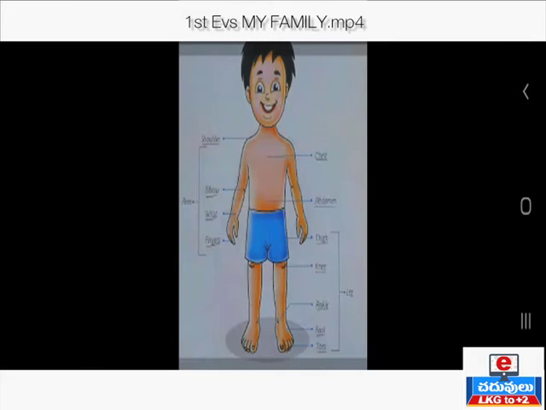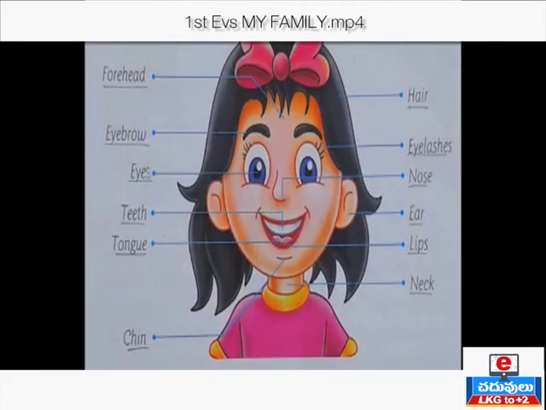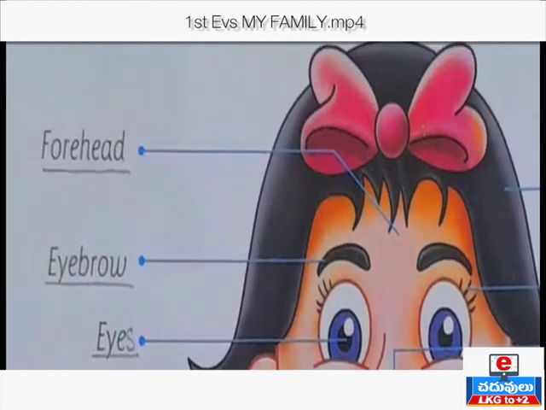These are the parts of the trunk and limbs. Coming to the head part. Parts of the head. What is the head? It is the topmost and the most important part of the body. Yes or no? Yes, it is the topmost important part of the body. It is covered with hair, and the face is the most unique part of the body. Before the hairline, what is that? At the front of the face, it is your forehead.